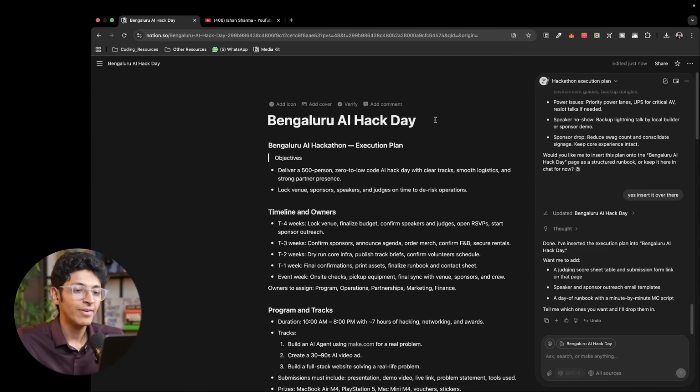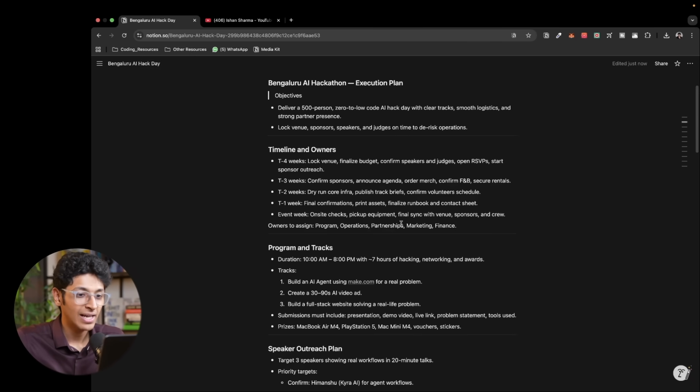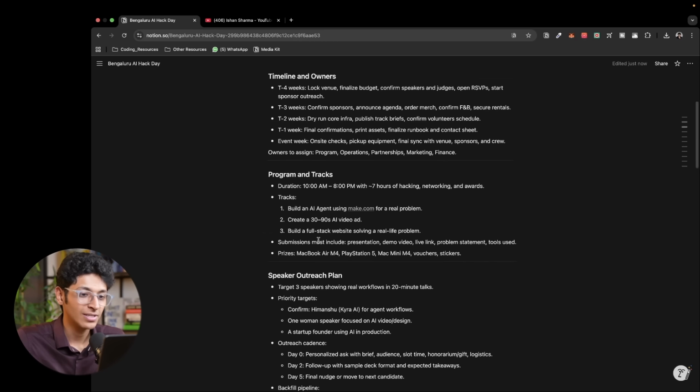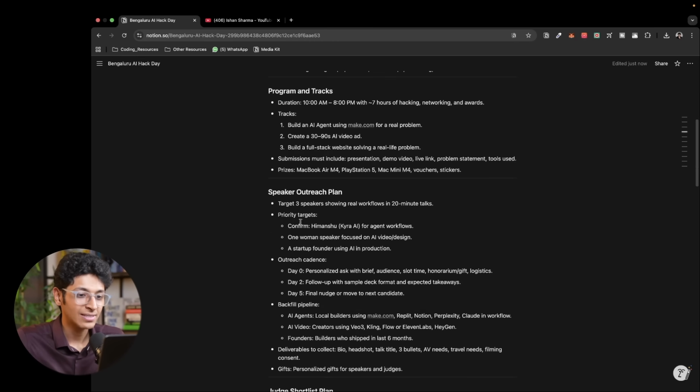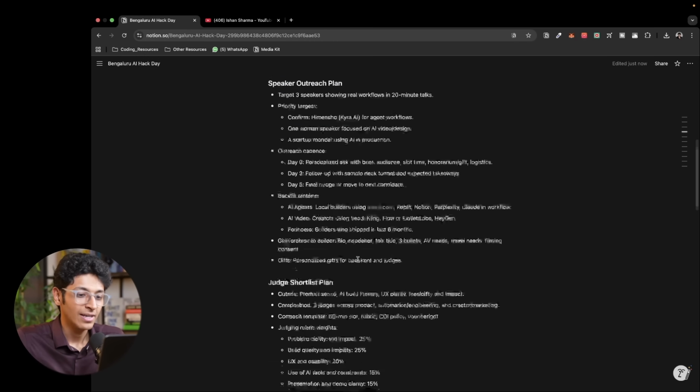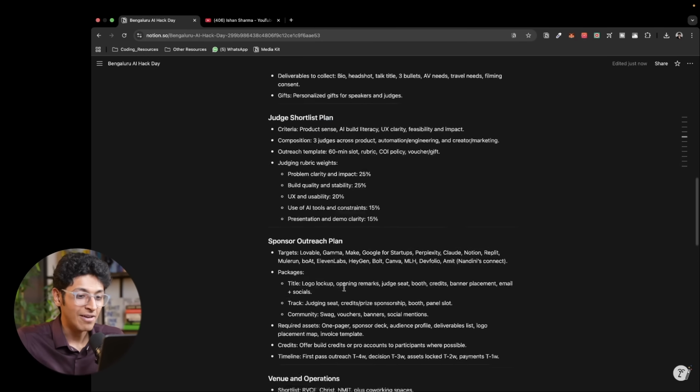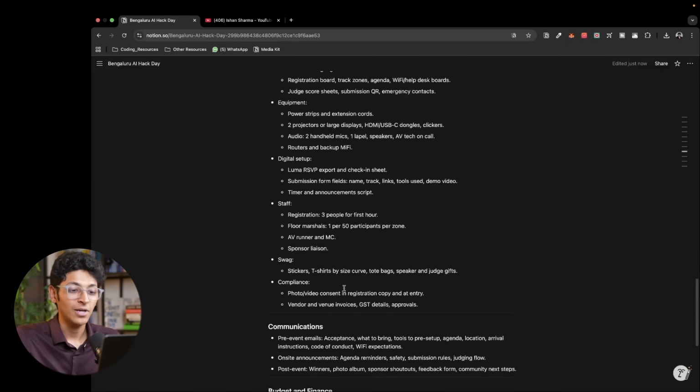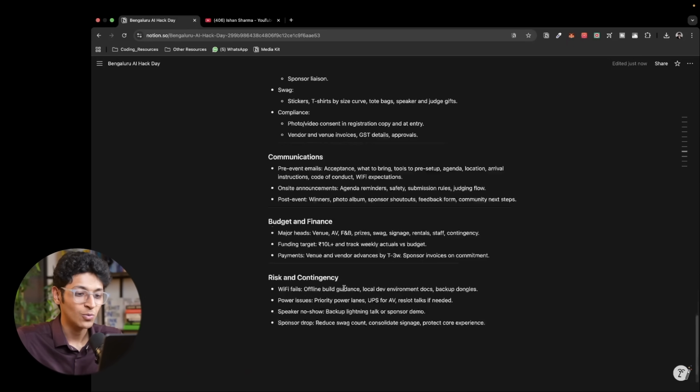All right, and we have a new page with the entire execution plan for a Bangalore AI hackathon that I want to organize. It has all the details like the timeline and the owners, the program and the tracks, the speaker outreach plan, the judge shortlist plan, everything right here in front of me. It has a checklist as well that I can look at.